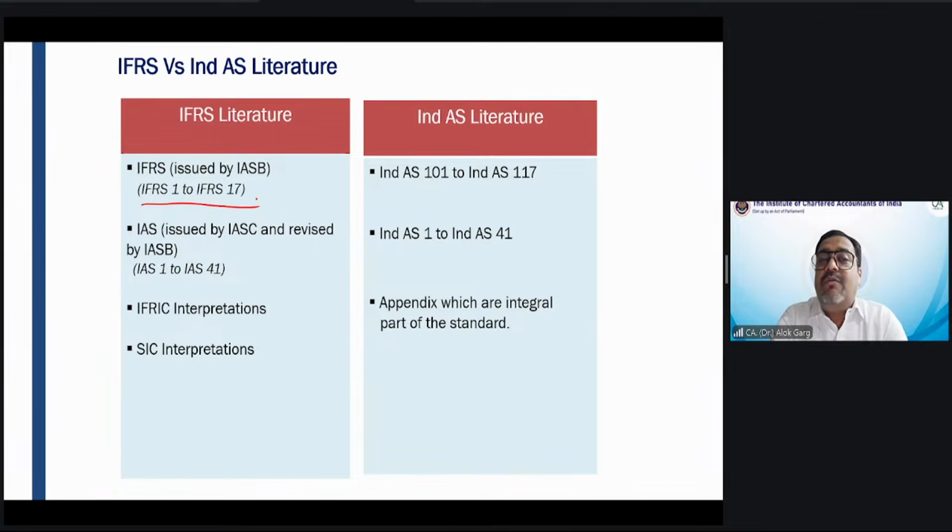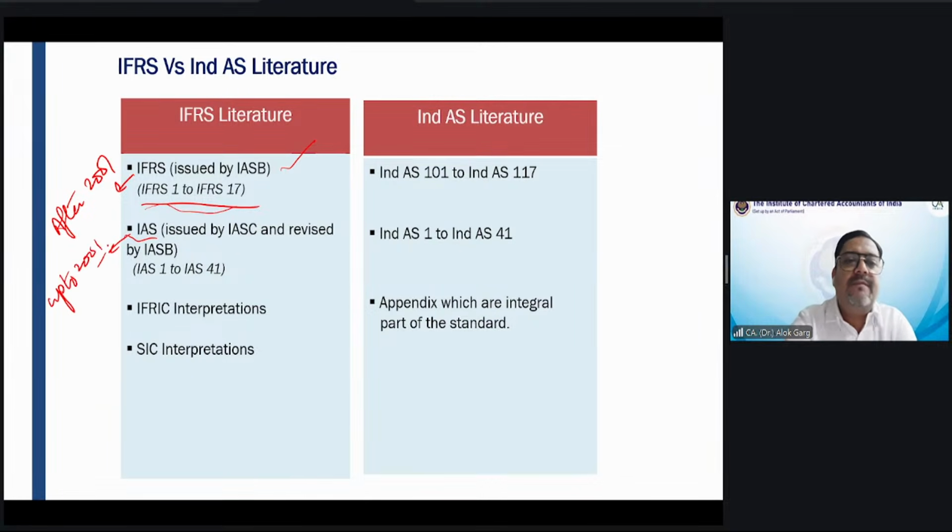So if I'm talking about IFRS standards, which are issued by the IASB, there are IFRS 1 to IFRS 17. The other one is IAS. You remember I told you, these IFRS standards have been issued after 2001. These IAS standards were issued up to 2001. This International Accounting Standard was issued by the International Accounting Standards Committee, which was the earlier name of the IASB, and revised by the IASB. So there are 41 standards, IAS 1 to IAS 41.